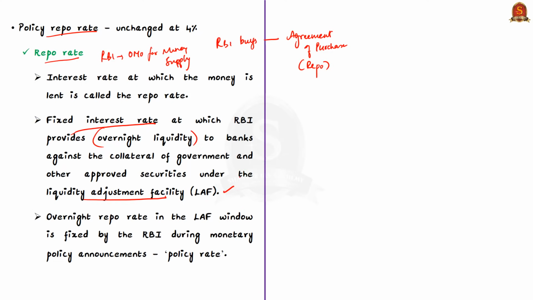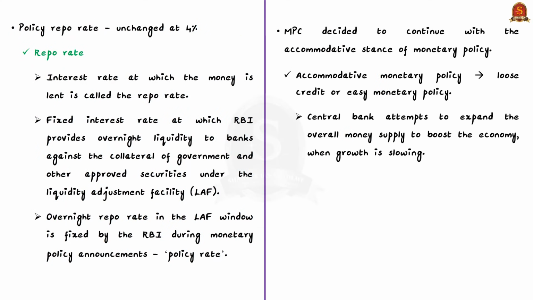See, this overnight repo rate in the liquidity adjustment facility window is fixed by the Reserve Bank of India during its monetary policy announcements, and this is considered as the policy rate. That is why it is mentioned as policy repo rate. So, policy rate is the key rate based on which all the other short-term interest rates move, and it is the key lending rate of any central bank of a country. In our case, it is the Reserve Bank of India.